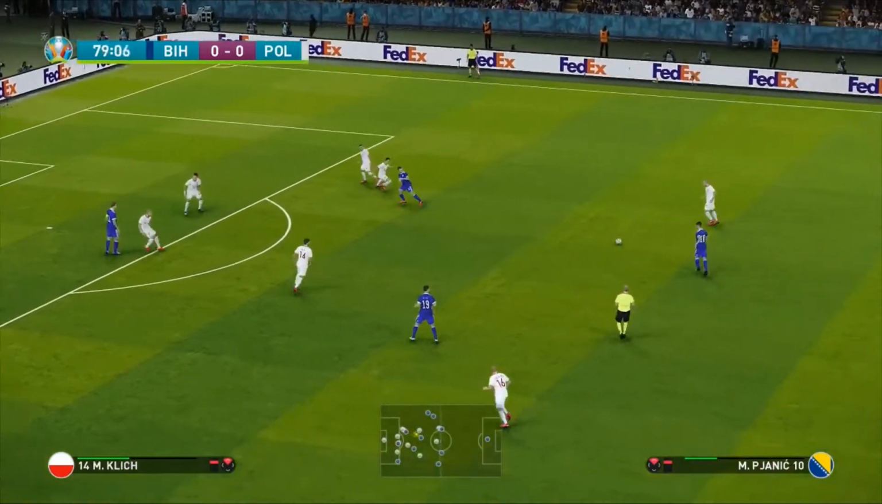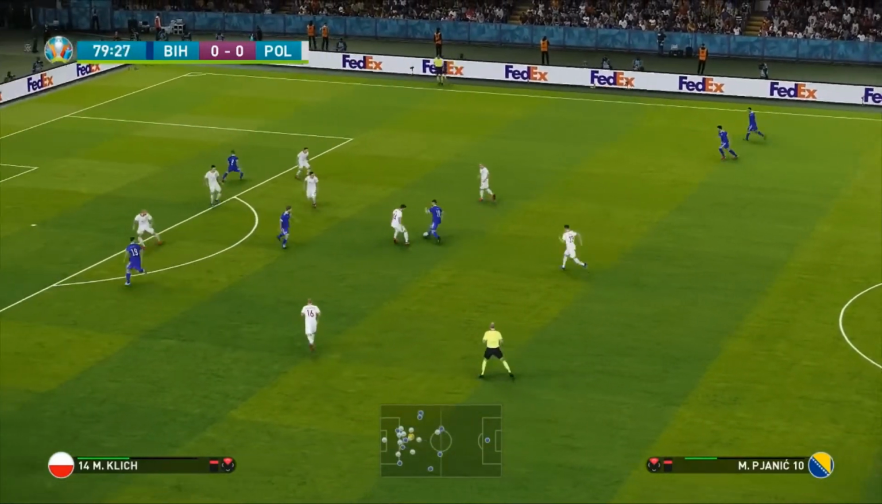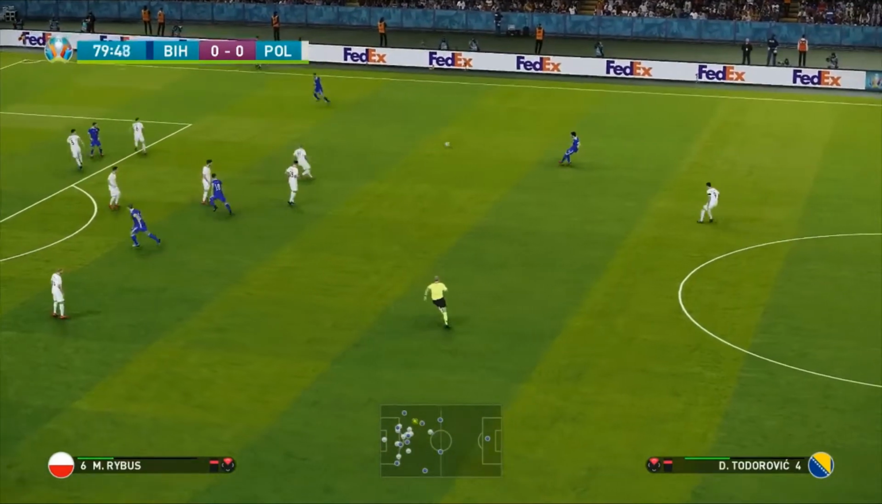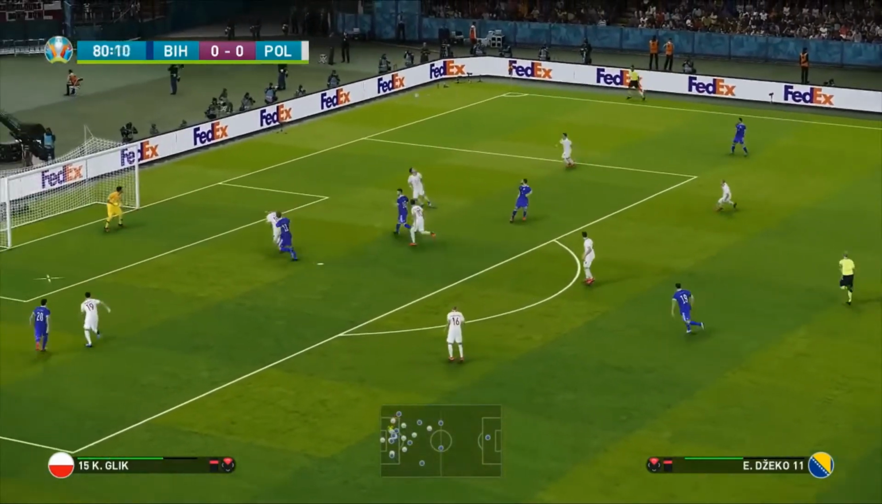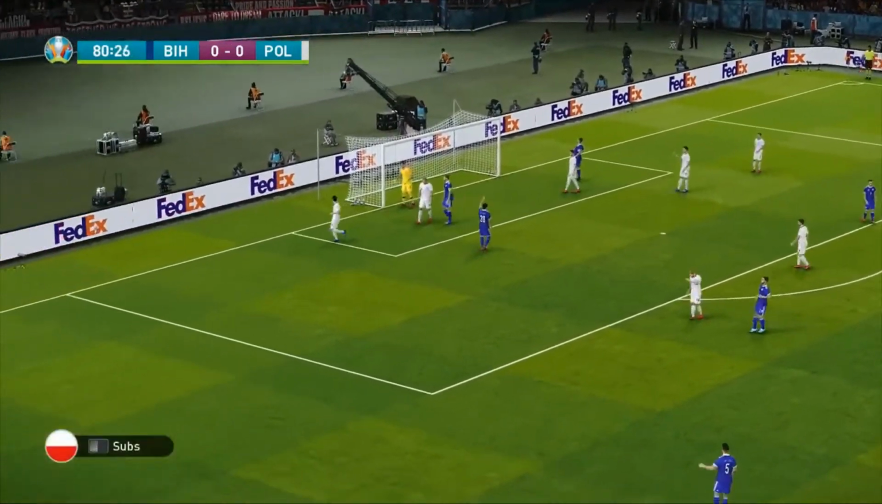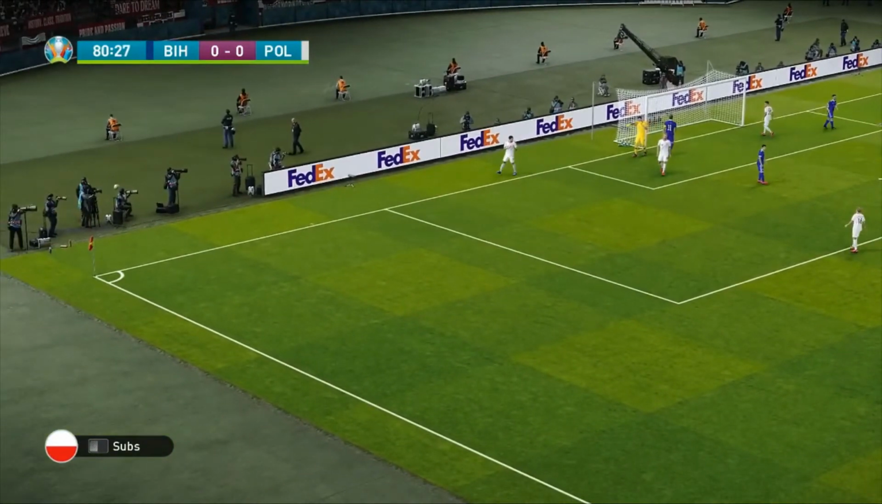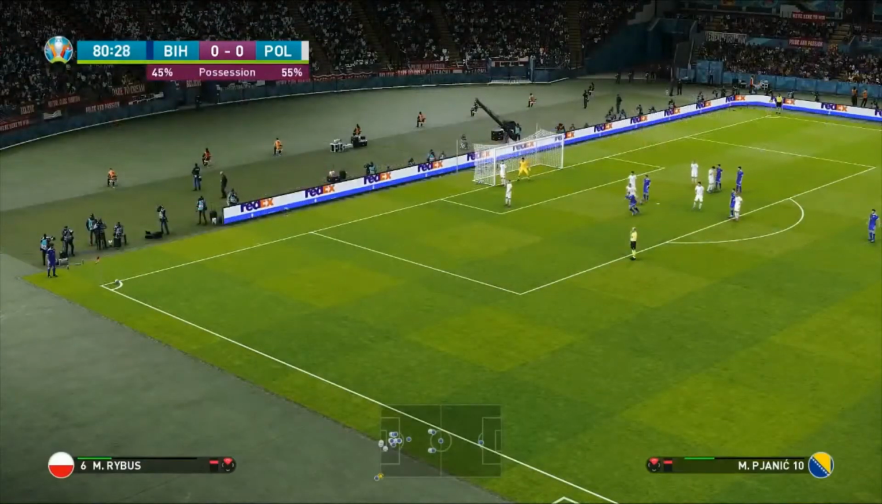He still goes, moves it into the middle. Now it's Pjanic. Holds the ball, moves it to Prisic. Here's Todorovic. Good chance to loft this into the box for Edin Dzeko, but fantastic defending once again from Kamil Glik. And we have a corner late on for the Bosnians.